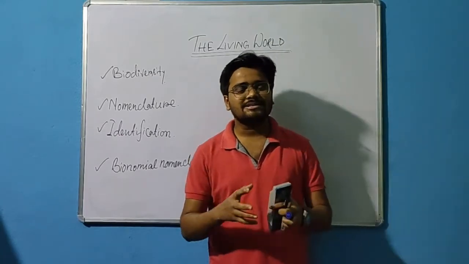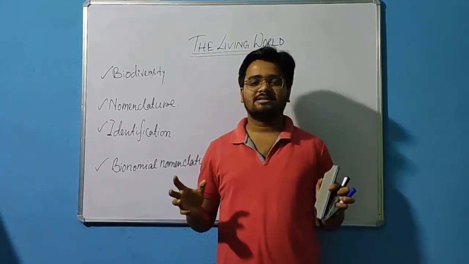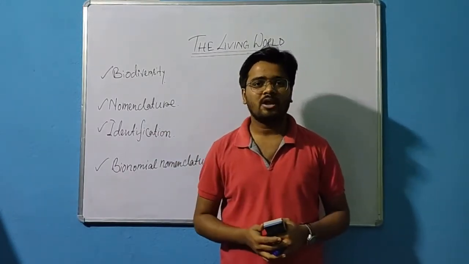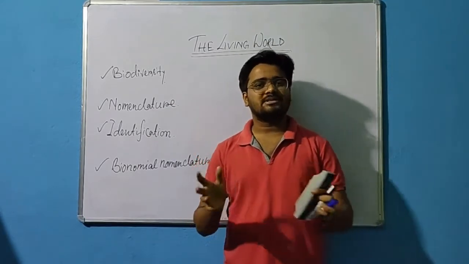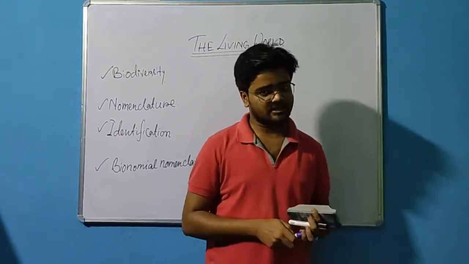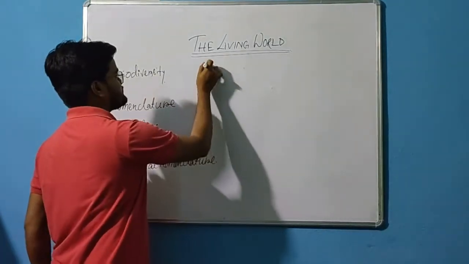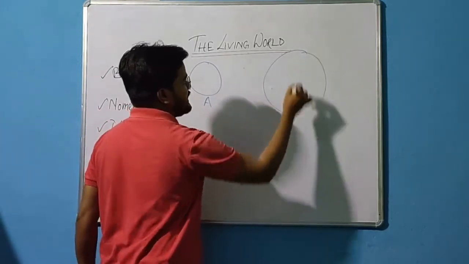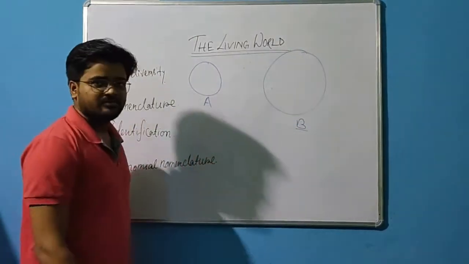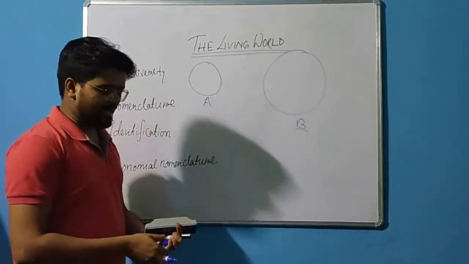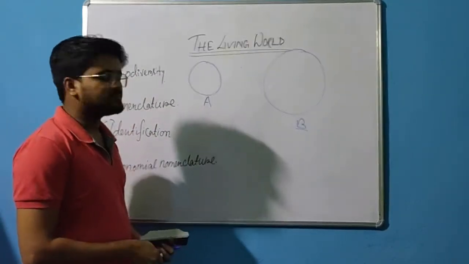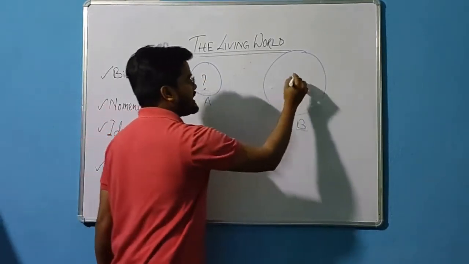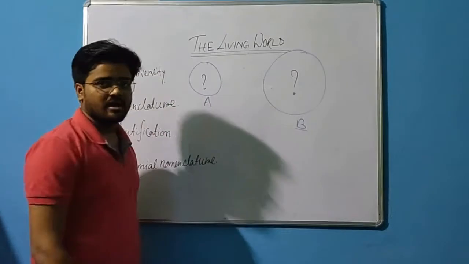Correct? So that means around us, many organisms are present, from macroscopic to microscopic organisms. Now, think this is a small area A, and this is a larger area B. Tell me, in which area will the number of organisms be higher?